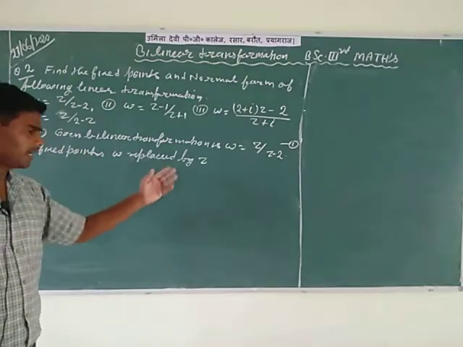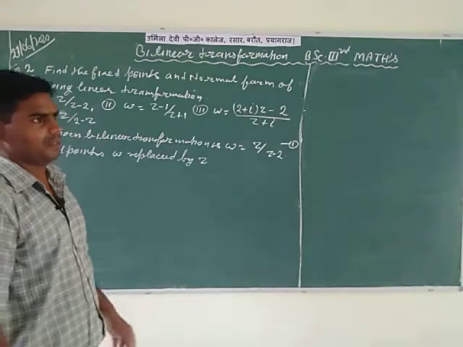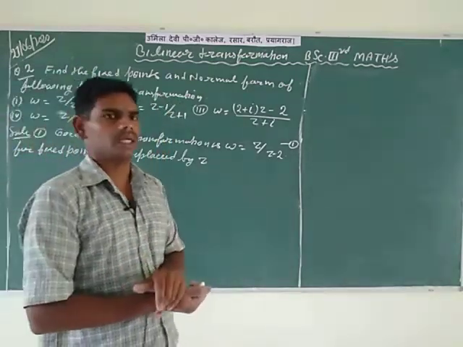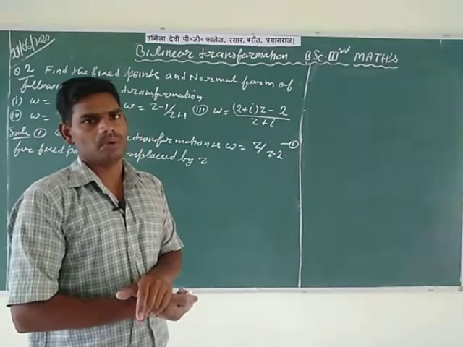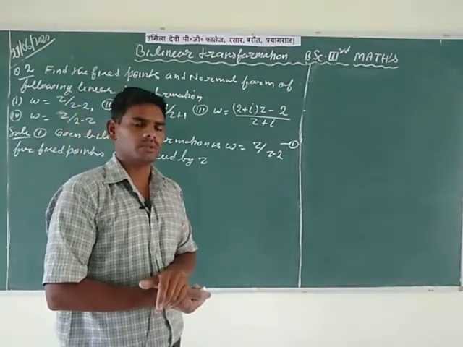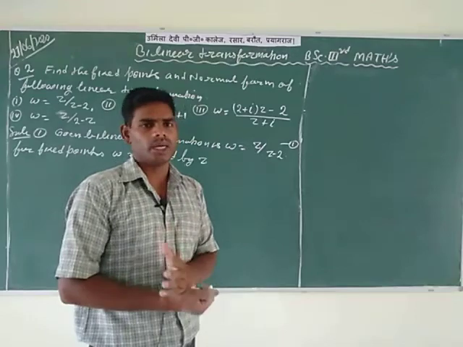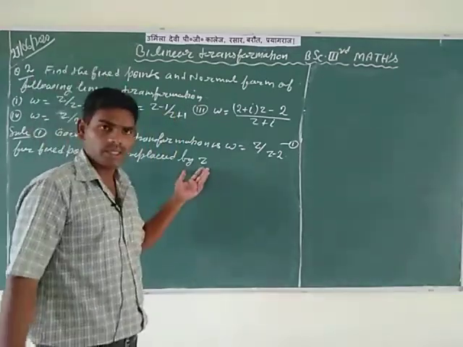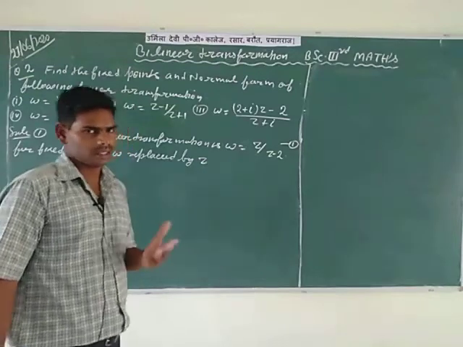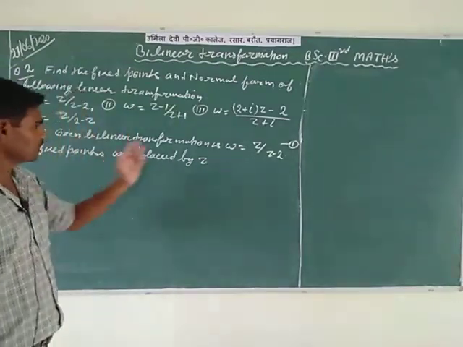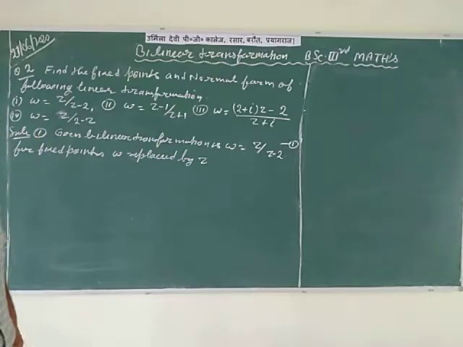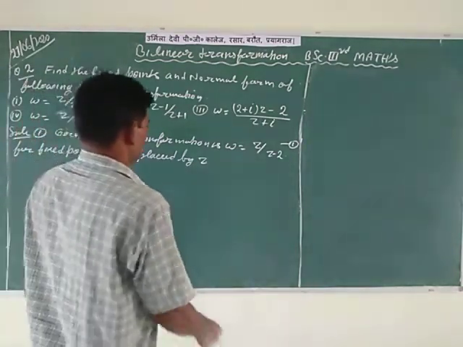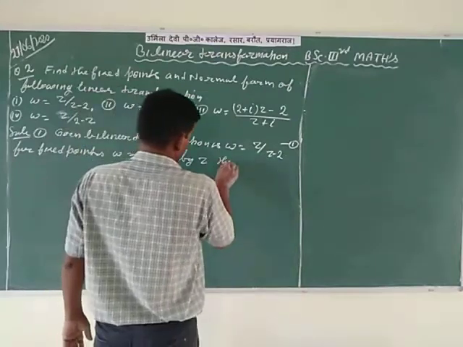W is replaced by z for a fixed point, because fixed points are those points for which the value of z and the value of w in the z plane and w plane will be the same, equal numerically and in modulus form. Okay. So in the given transformation you can replace w by z to find the fixed points of the given transformation.